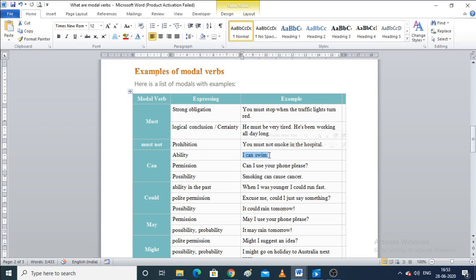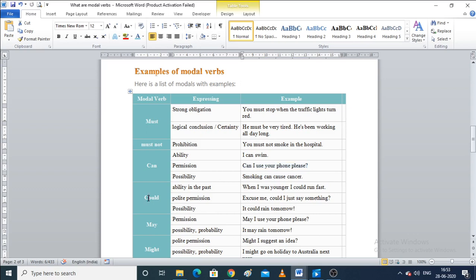Now permission: if you want to ask for permission, you will ask, can I use your phone please? And the third one is possibility. Smoking can cause cancer. Not all smokers have cancer, right? But many of them have. Which means it is a possibility that you may have or you may not have, right? So that is a possibility.